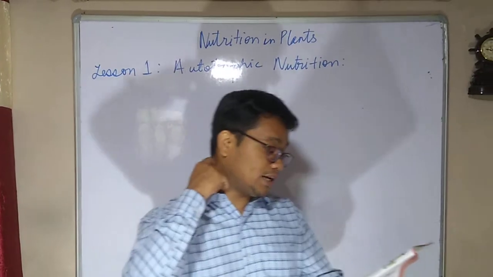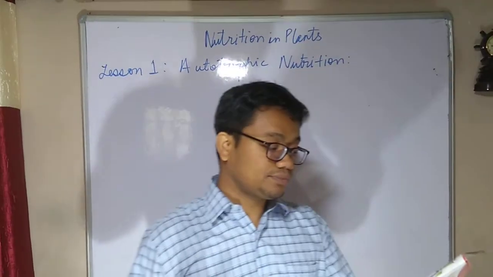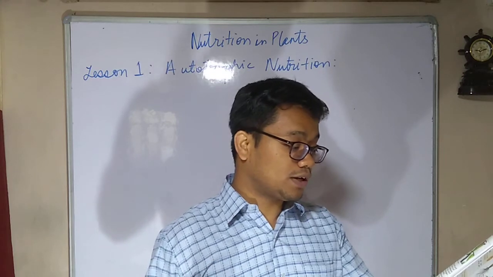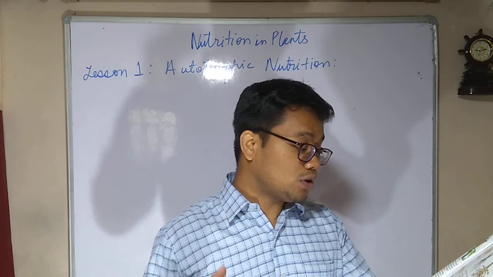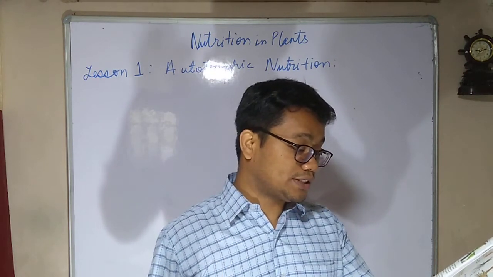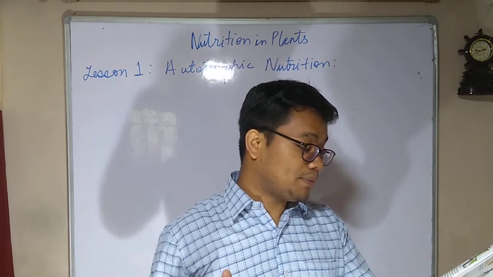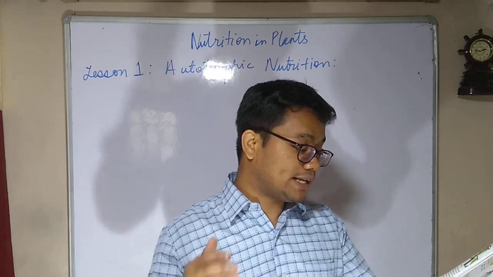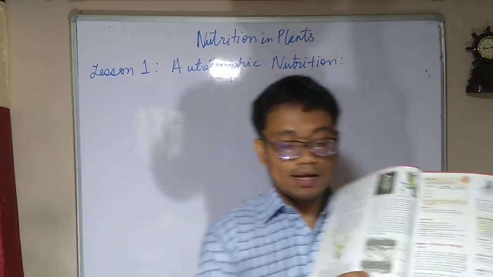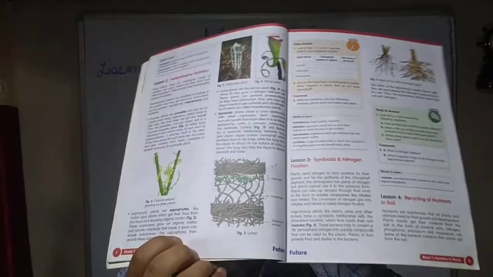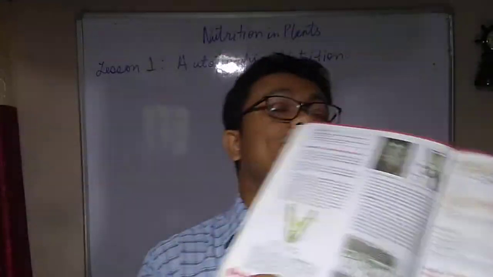Now let us read about symbiotic plants. Symbiotic plants share a close relationship with other organisms. Both organisms mutually benefit from each other in a symbiotic relationship, unlike a parasitic relationship. For example, lichens. Now if you see, this is a lichen. This kind of organism is a lichen, and they show symbiotic nature.